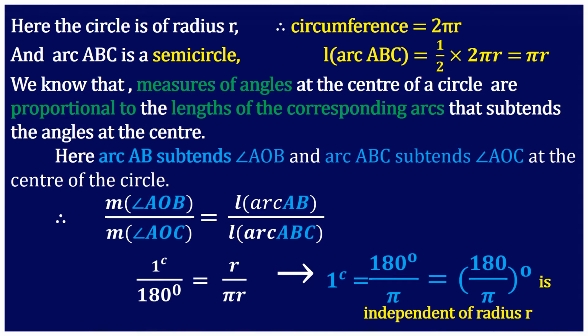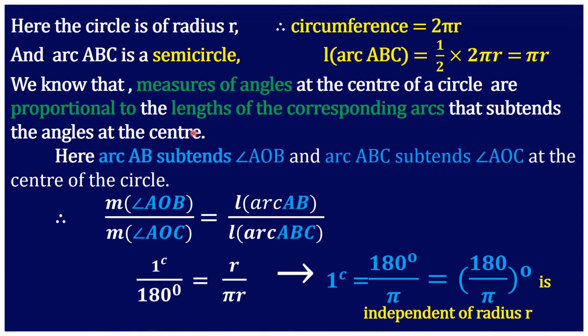Now here the circle is of radius r, then we know the circumference of the circle is equal to 2 pi r. And arc ABC is a semicircle. We have extended the point A to C, then we get a semicircle. Now the length of arc ABC, or the length of the semicircle, is half of 2 pi r, that is equal to pi r. Now we know that the measures of angles at the center of a circle are proportional to the lengths of the corresponding arcs that subtend the angles at the center.